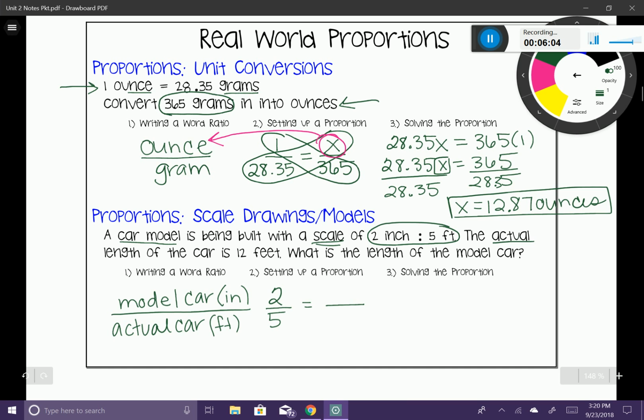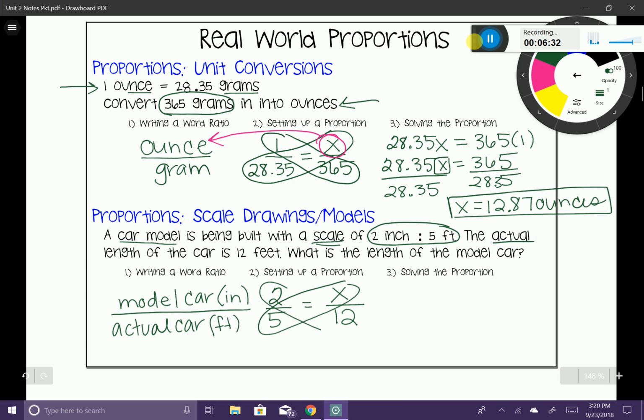Now we need to figure out the other piece. Let's read that second sentence again. The actual length of the car is 12 feet. So you can see that I put actual car on the bottom of my proportion. So I'm going to go ahead and put a 12 at the bottom of my proportion. What is the length of the model car? Well, the model is in the top, so we don't know what the length is, so I'm going to place an X there. So let's go ahead and solve this proportion now.